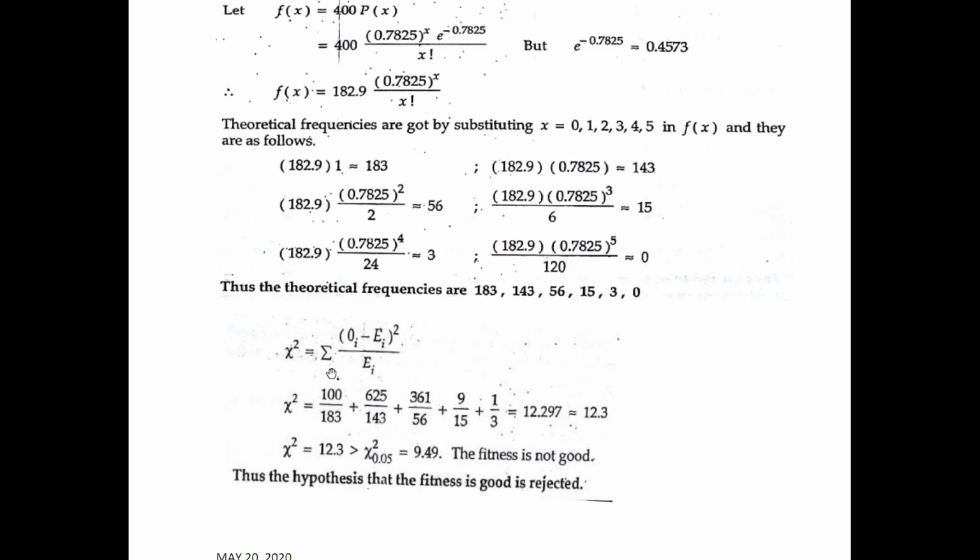It is given by summation (Oi minus Ei) whole square divided by Ei, where chi-square is 100 by 183 plus 625 by 143 plus 361 by 56 plus 9 by 15 plus 1 by 3, equal to 12.297. That is approximately 12.3, and it is greater than the tabulated value, which is 9.49. Thus, the fit is not good, and we can conclude that the goodness of fit hypothesis is rejected.